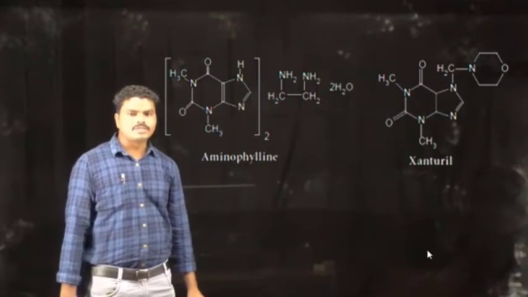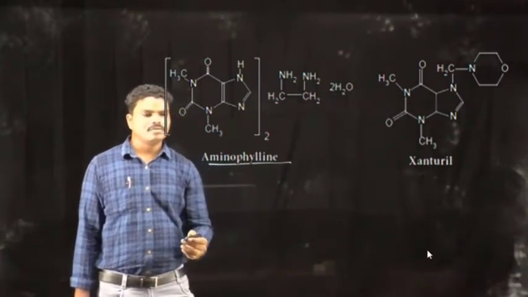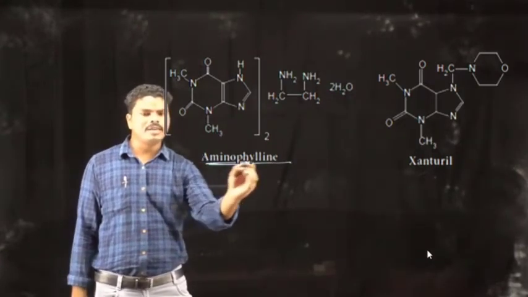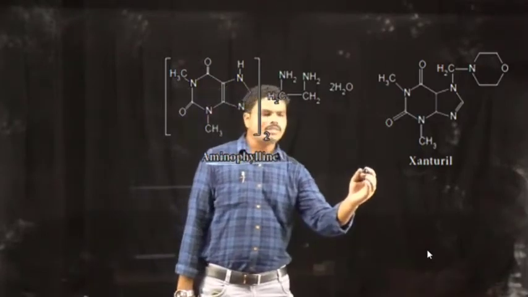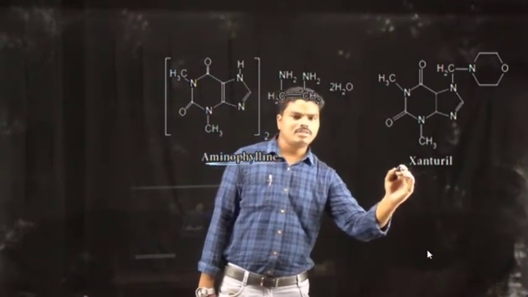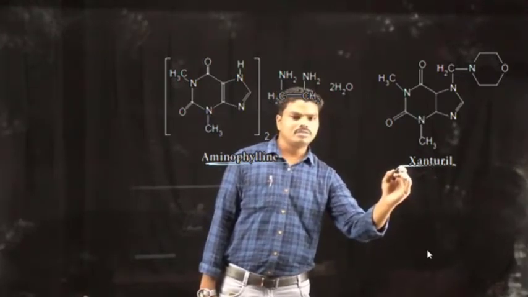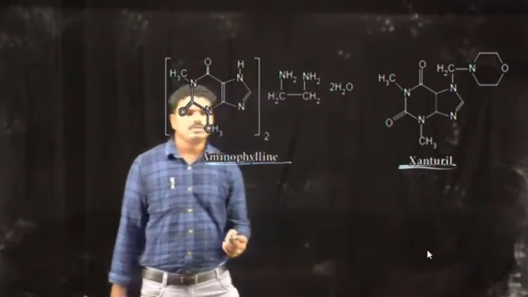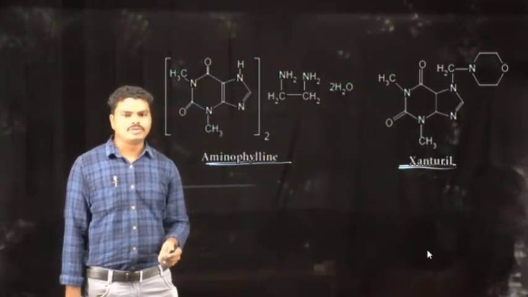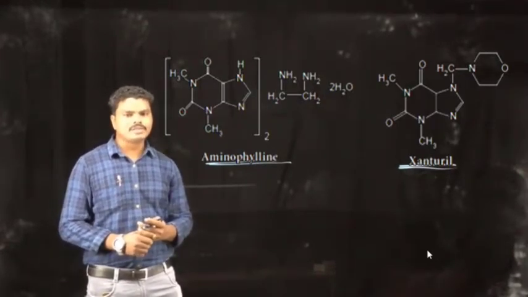Other examples of this class are aminophylline, xantrol and xanturil. These are the other examples of purine and xanthine derivatives. These drugs will act as diuretics in the same way.